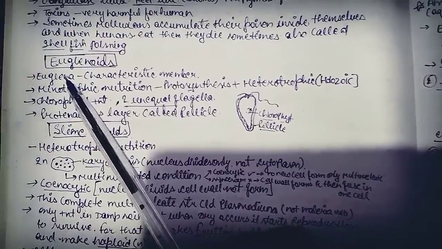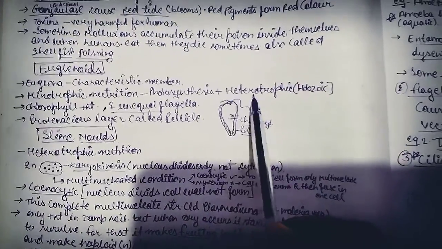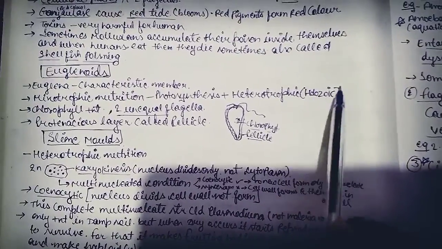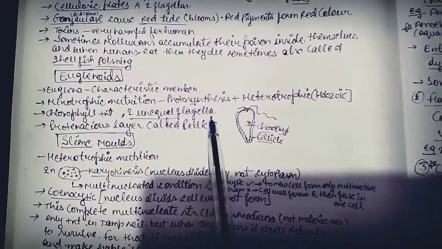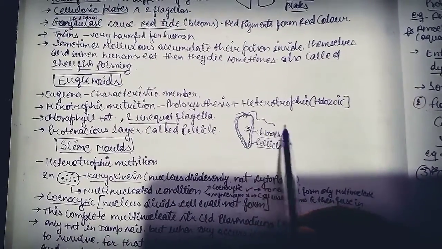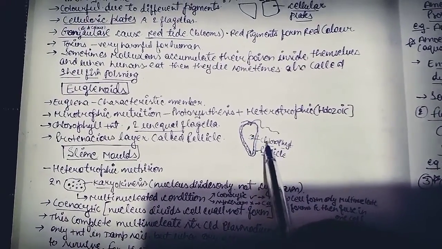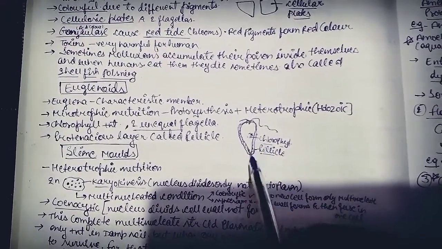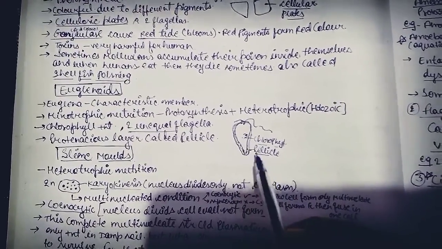So we study Euglena. Mixotrophic nutrition, I've told you, is photosynthetic plus heterotrophic, and in heterotrophic it includes holozoic nutrition. In it chlorophyll is present and two unequal flagella are present. So this is the structure of Euglena, and this is a long flagellum, and this one is a shorter flagellum. The outer covering is made up of pellicle. This covering is a proteinous layer.